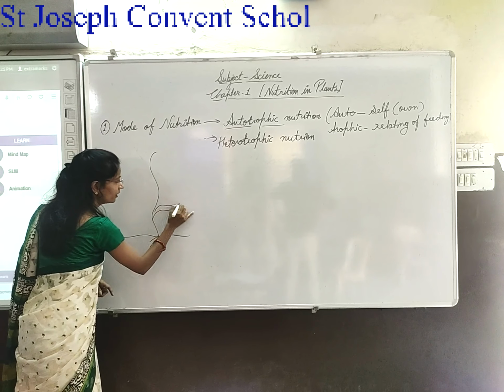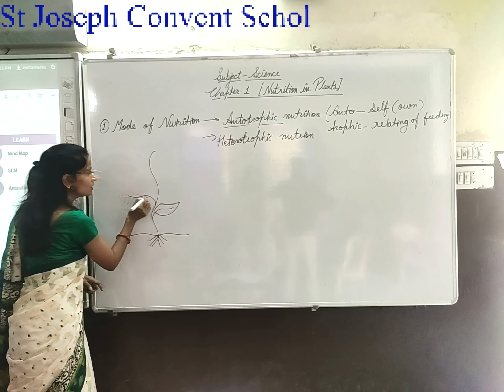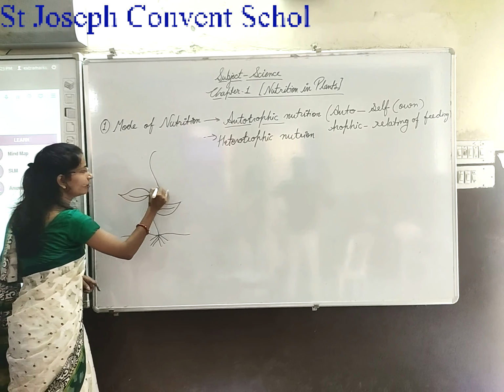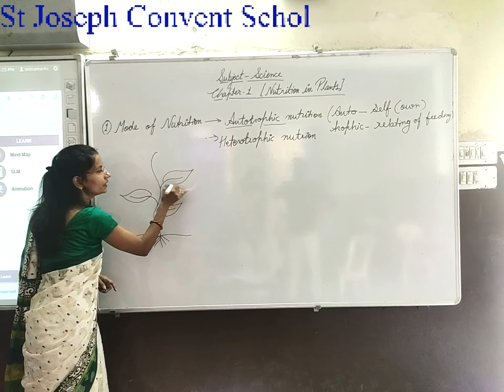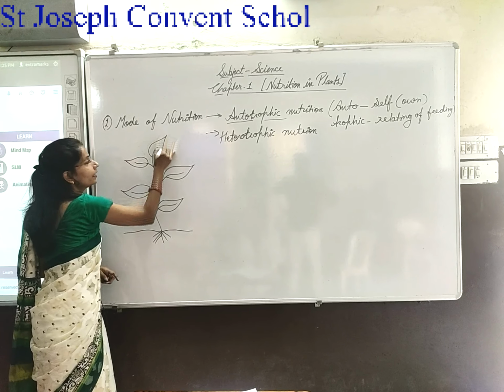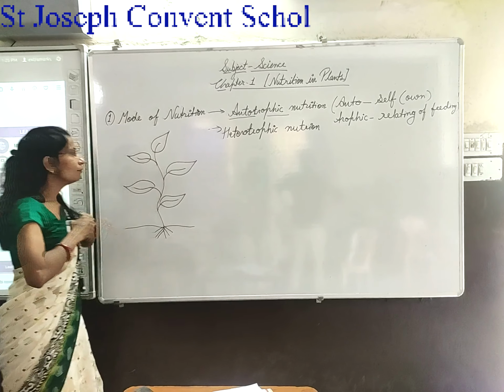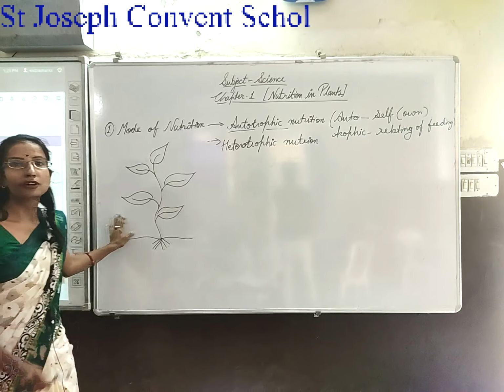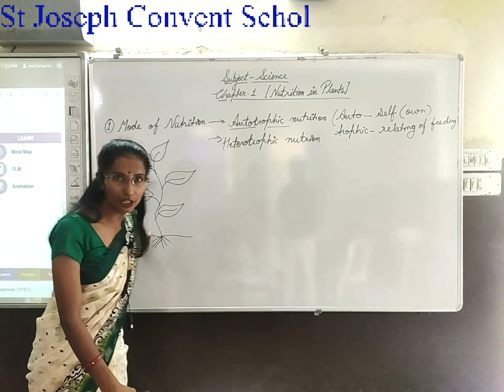Chlorophyll is present in their leaves because chlorophyll is a green pigment present in the green part of the leaf, and the green pigment chlorophyll makes the food for the plant especially.